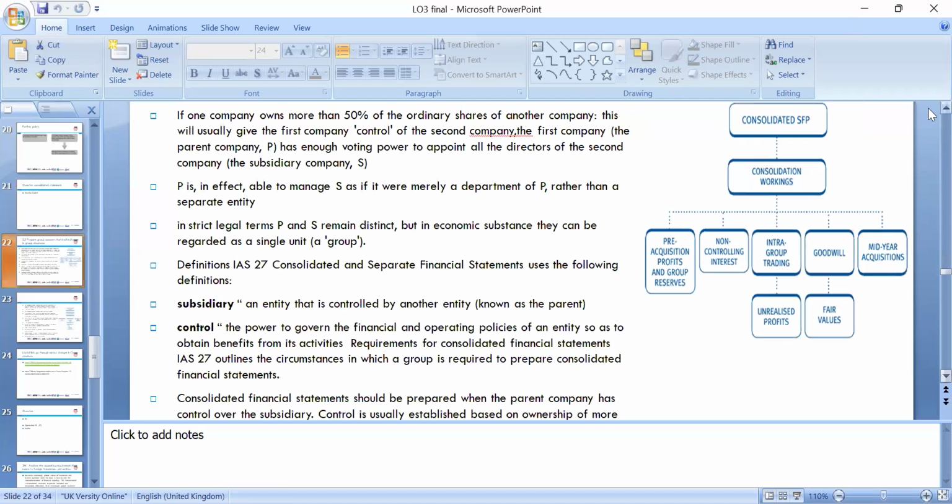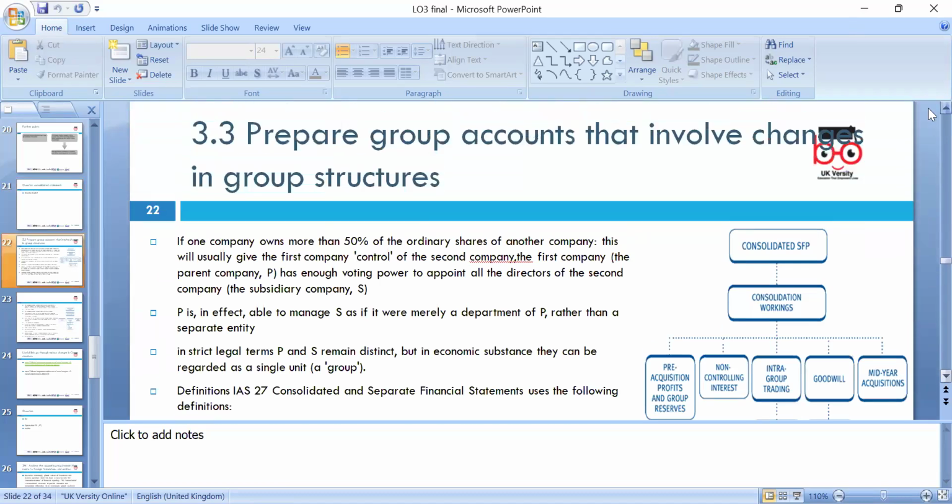Okay, so today we discuss 3.3, prepare the group accounts. If one company owns any other company 50% or more, it will be known as a parent, and the other will be known as a subsidiary.